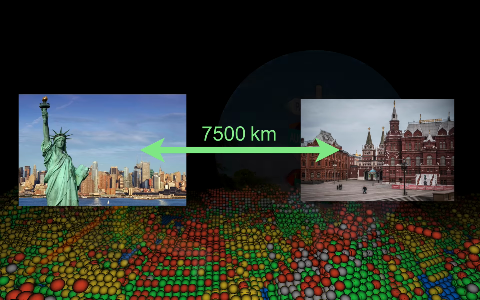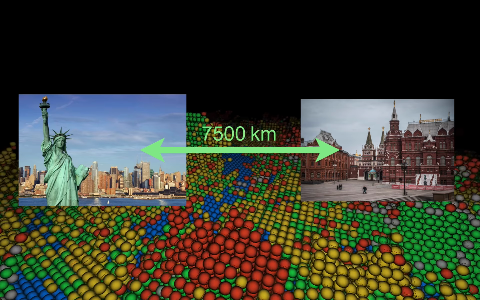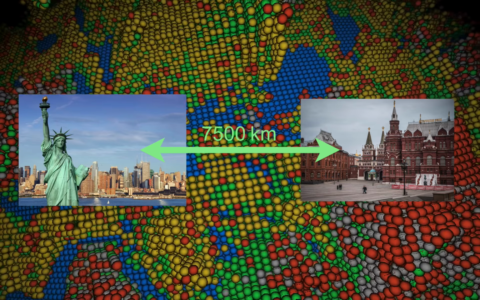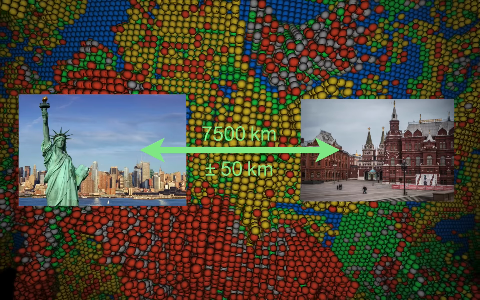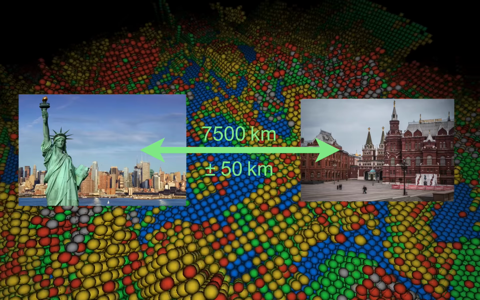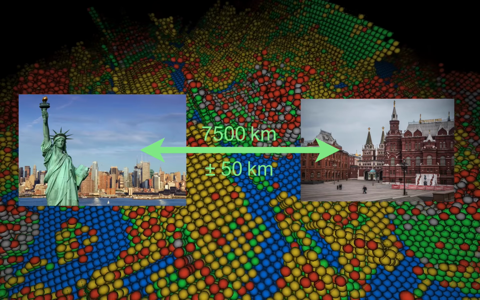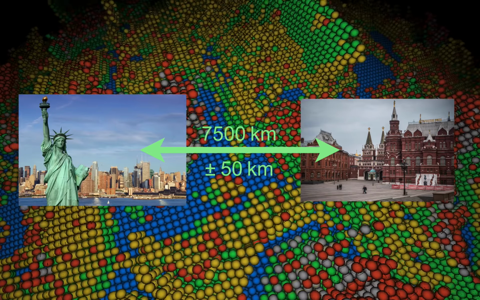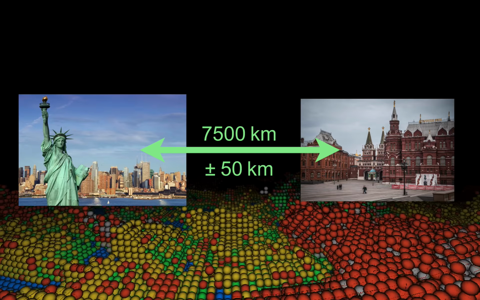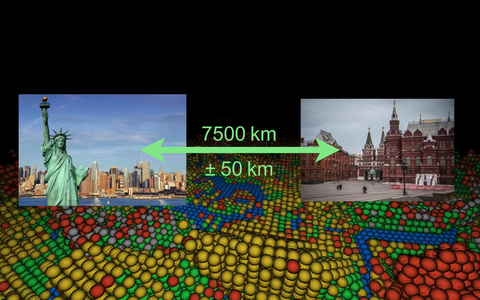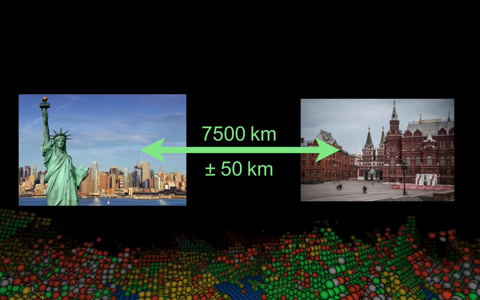We can state with some certainty that the distance between Moscow and New York is around 7,530 kilometers. Giving a distance with a 1 kilometer accuracy, however, is already a matter of conventions, since each of the two cities is more than 20 kilometers in size. Do you measure the distance between the closest edges, or from city hall to city hall? So measuring such a distance with millimeter accuracy is a physical nonsense.